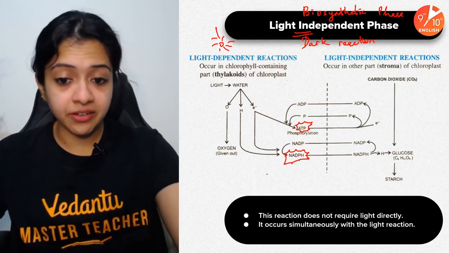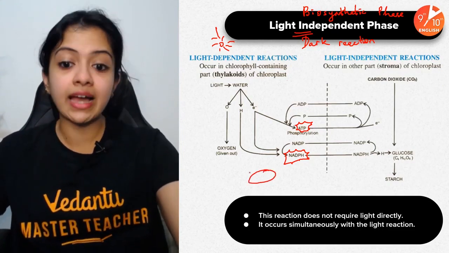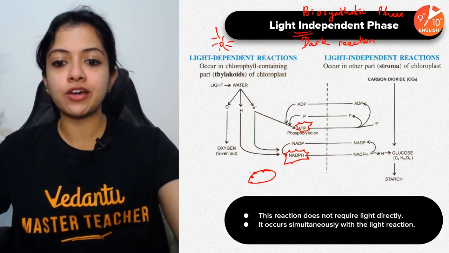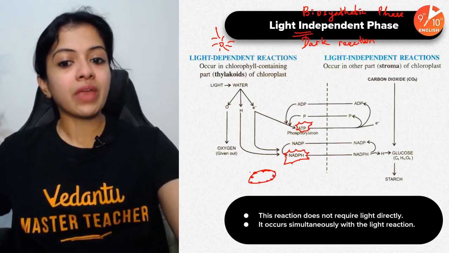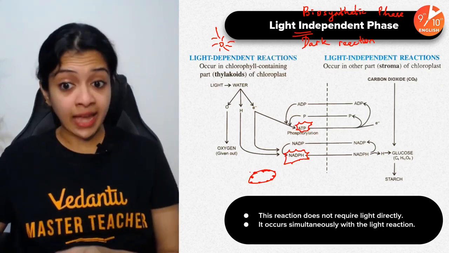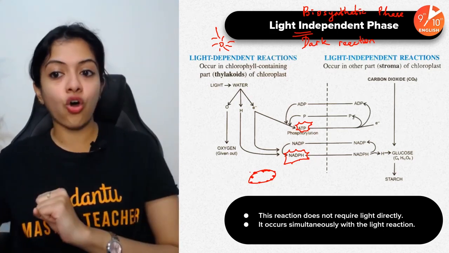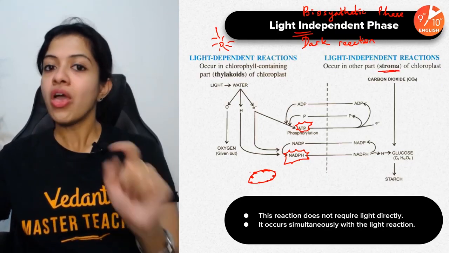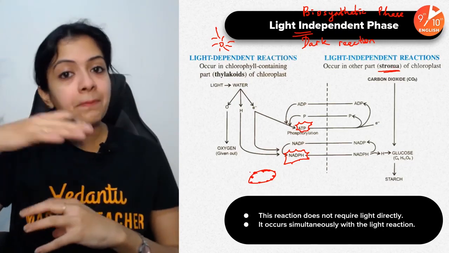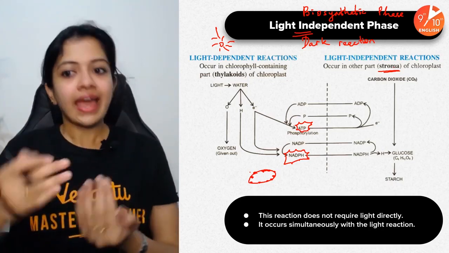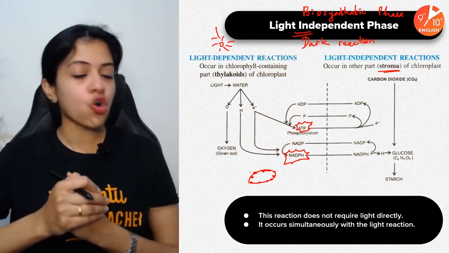Where did the light reaction occur? It occurred in the thylakoid, right? It all occurred in the thylakoid. Now ATP and NADPH move out of the thylakoid and they move to the stroma of the chloroplast. Remember I told you what the stroma is? That surrounding medium found around the grana. That matrix inside the chloroplast, that is the stroma.